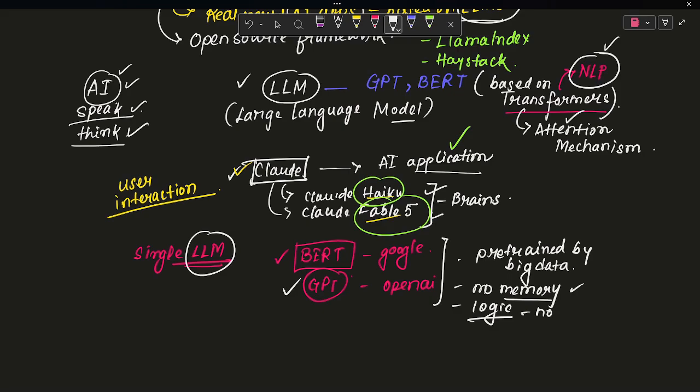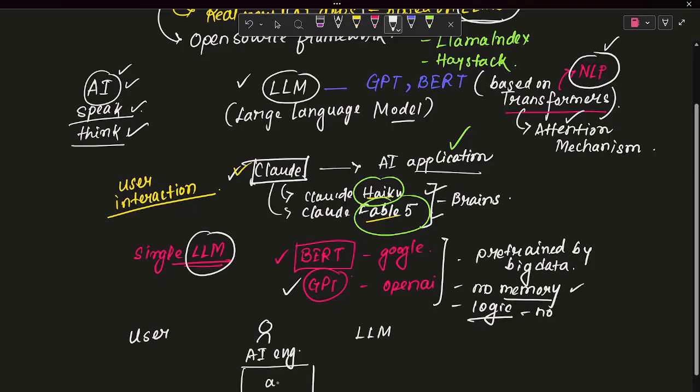So for that case, we will be working as a third party in between the user and the LLM. As an intermediator, we are here as an AI engineer, who will be building one AI application, so that you are enabling your user for a seamless experience over any LLMs, because an LLM has no such capacity of logical interaction.